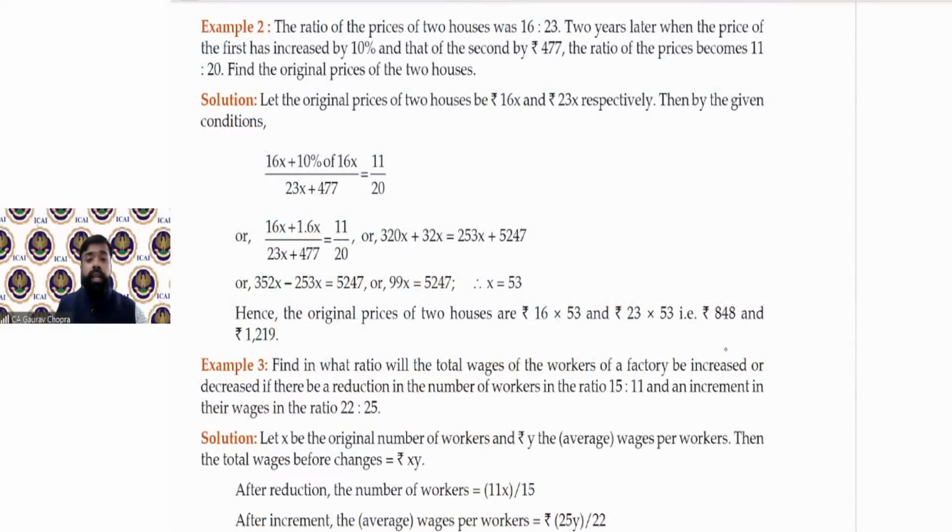So welcome back, guys. Now let us begin with example number two. Let us understand this question. The ratio of the prices of two houses was 16 is to 23. So this is the ratio of the prices of two houses. दो हाउस हैं, उन दोनों की प्राइस का रेशियो गिवन है.